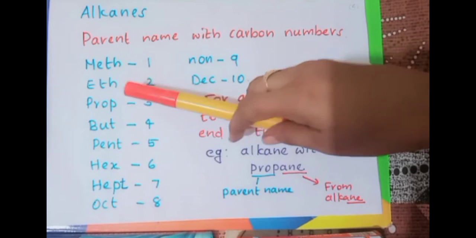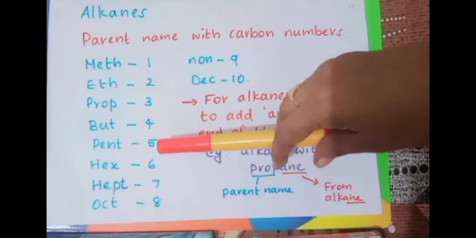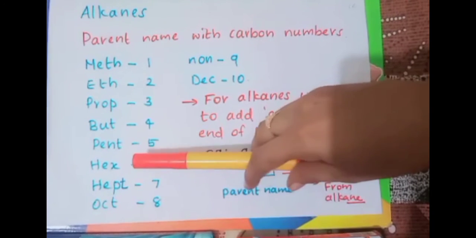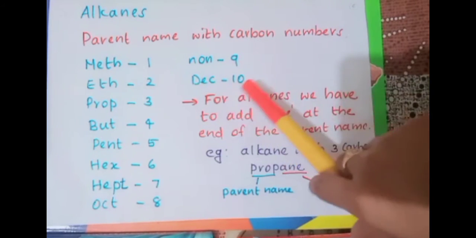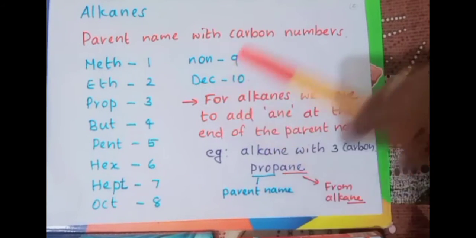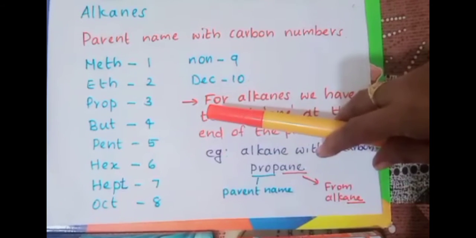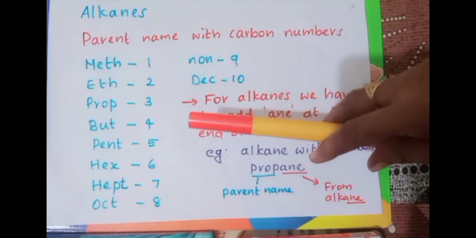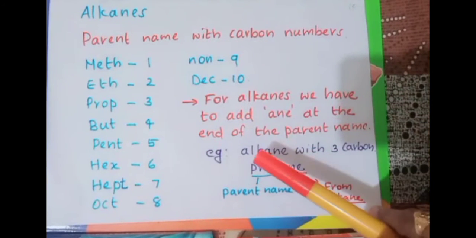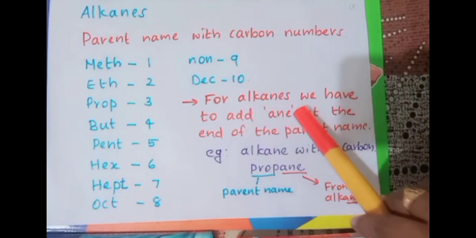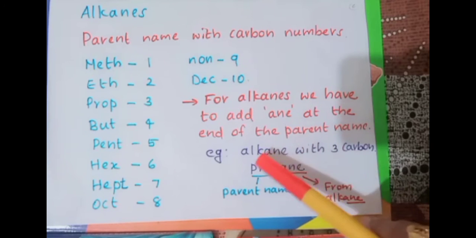If it is 2, eth; 3, prop; 4, but; 5, pent; 6, hex; 7, hept; 8, oct; 9, non; 10, dec.